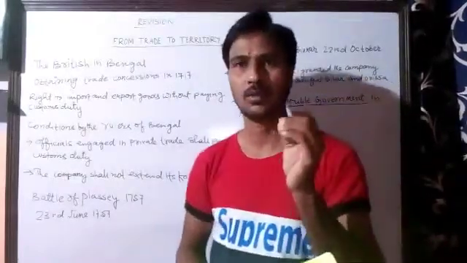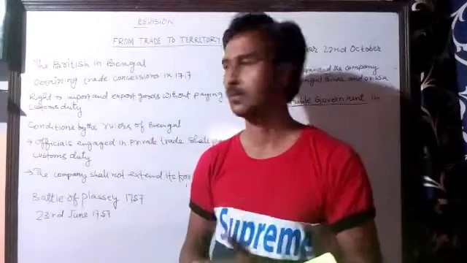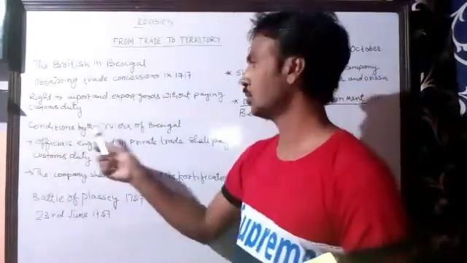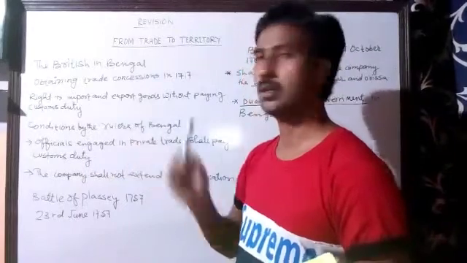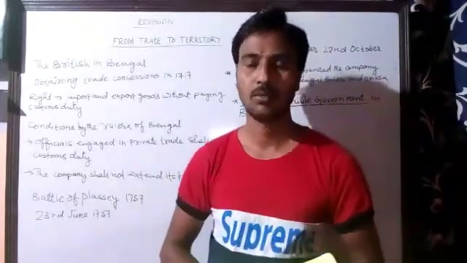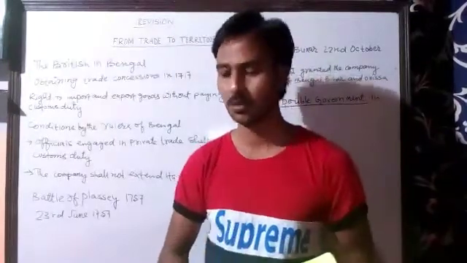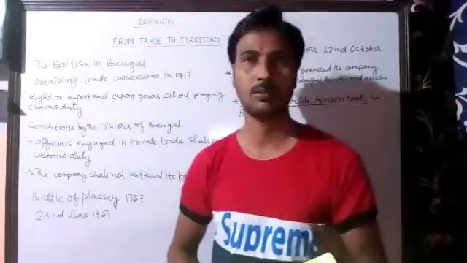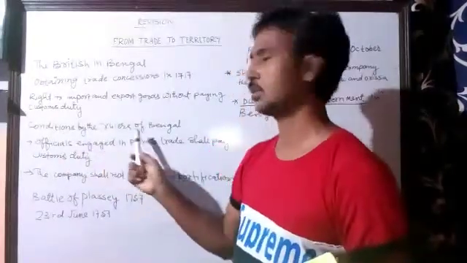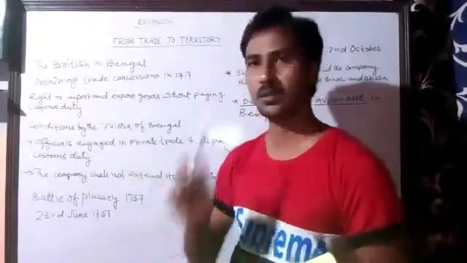The rulers of Bengal wanted to control the East India Company. So the rulers of Bengal put two conditions before the East India Company. Bengal was being ruled by Murshid Quli Khan, Alivardi Khan and Sirajuddaulah during this period of time. What were their two conditions?